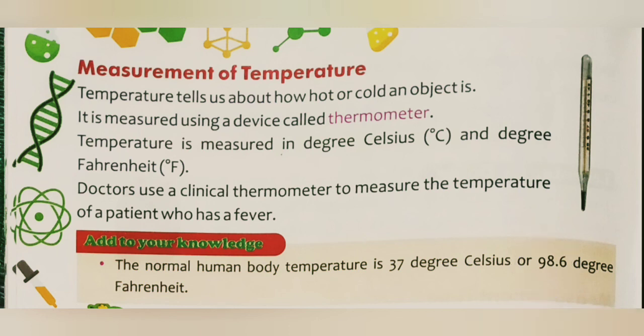Is that clear? So bachcho, finally our chapter is completed, and the chapter name is measurement. Here we learned the history of measurement, measurement of length, measurement of weight, measurement of liquid like capacity, and measurement of time. So we learned all these things here. Now it's your duty to revise all things yourself.